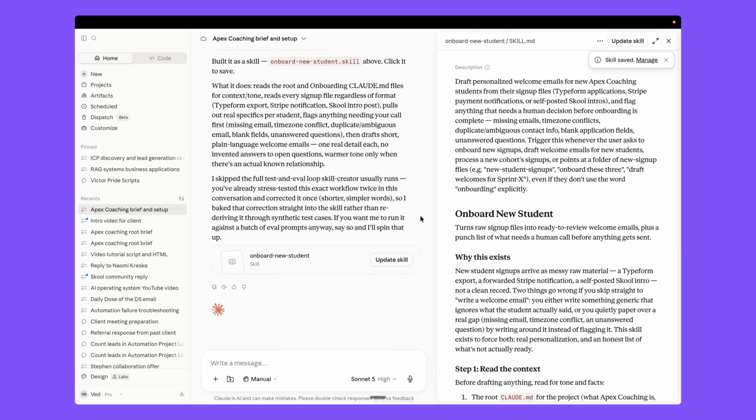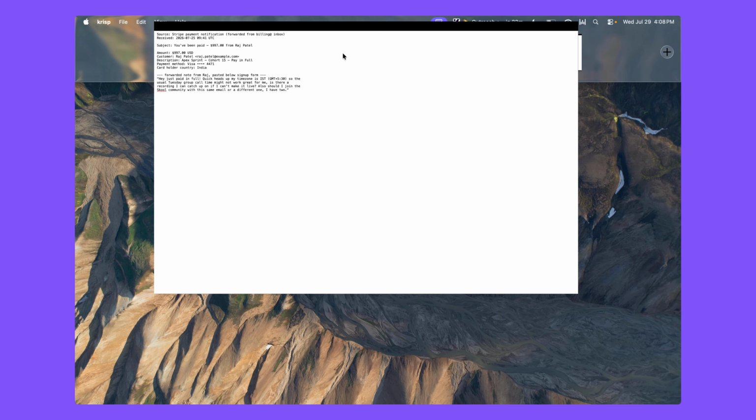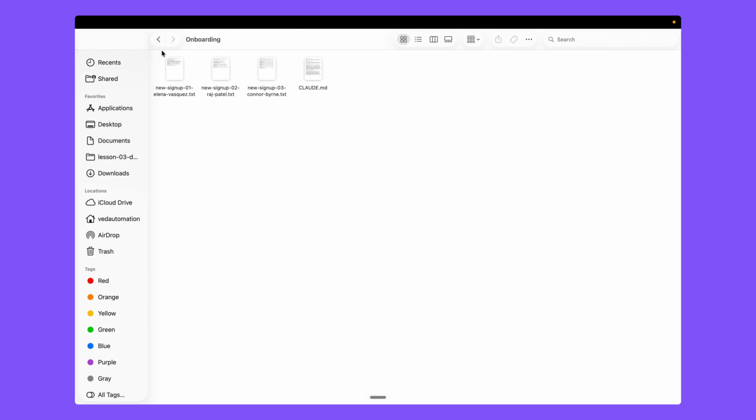the magic part here, right? So now if you go here, we have onboarding and here we have the three sign up files and the claude.md, right? So let me create this new sign up, right? So we have this folder for new sign up. So anytime someone signs up, it has the notes inside this folder, right? So all we need to do is here.